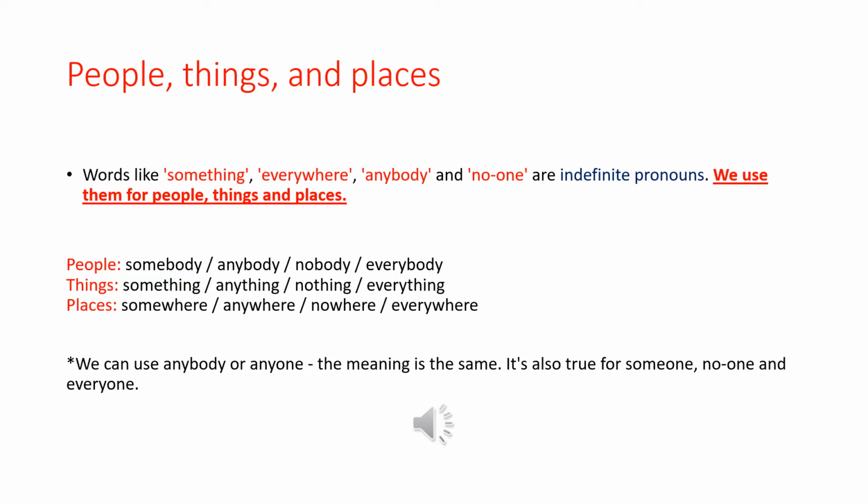While when we are talking about things, we use something, anything, nothing, everything. While when we are talking about places, we use different ones: somewhere, anywhere, nowhere, and everywhere.